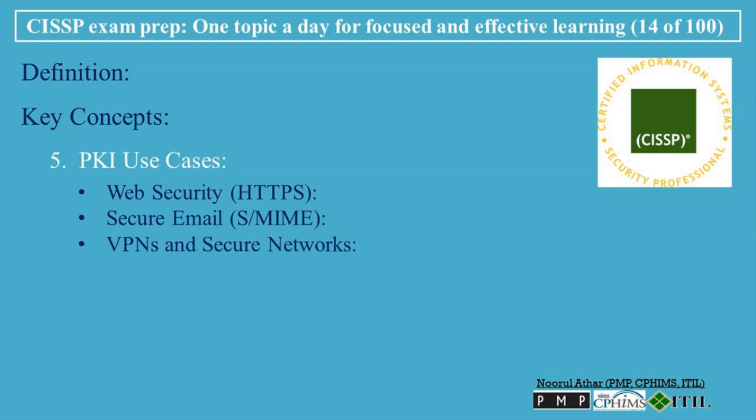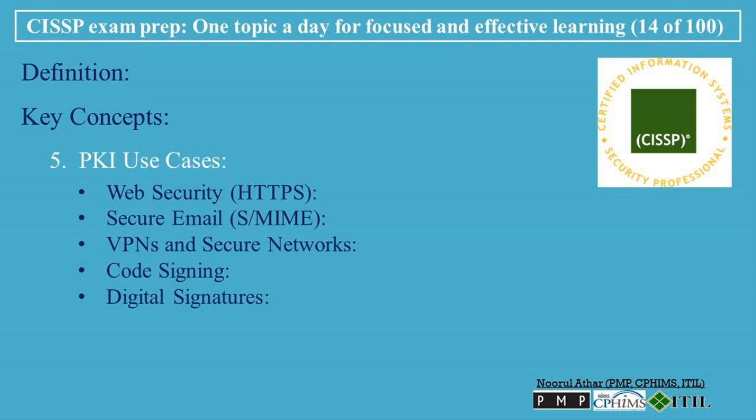VPNs and secure networks: VPNs use PKI to authenticate users and devices attempting to connect to a network. Digital certificates validate the identity of users or devices, allowing them to establish a secure, encrypted tunnel for communication. Code signing: developers use code signing certificates to digitally sign software and applications. This ensures that the code has not been modified and verifies the identity of the developer or organization.